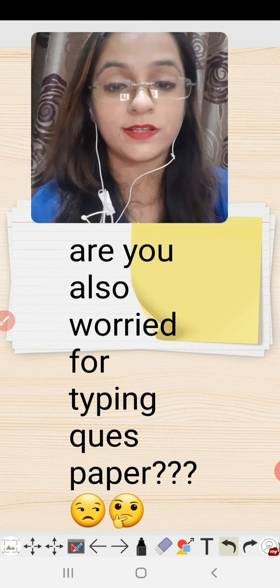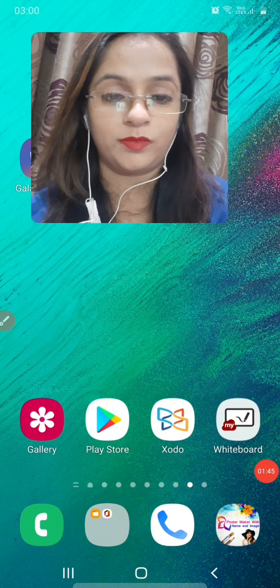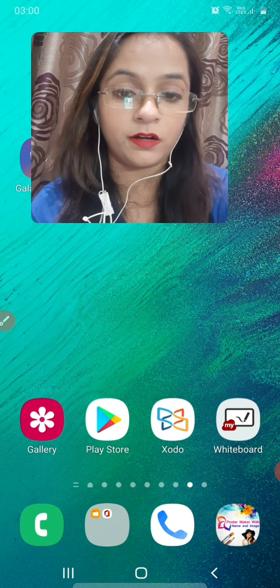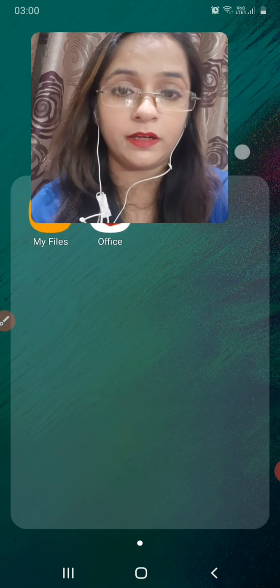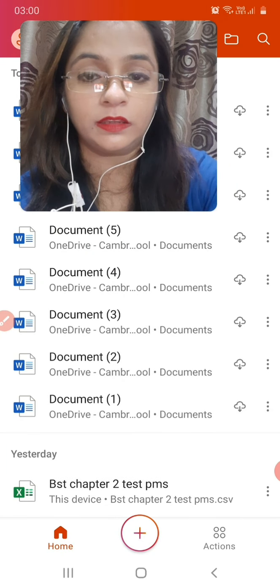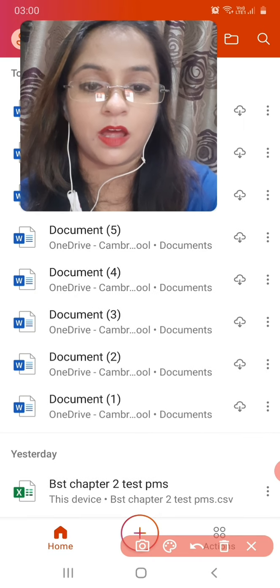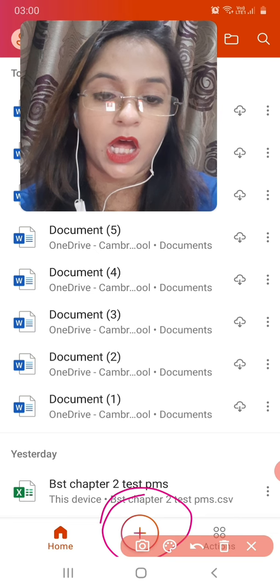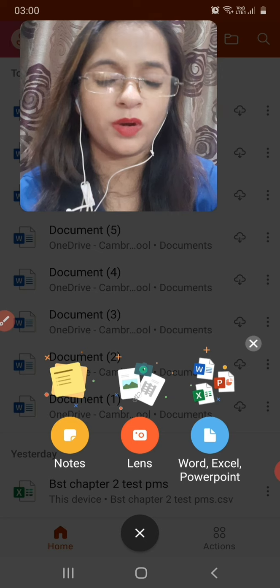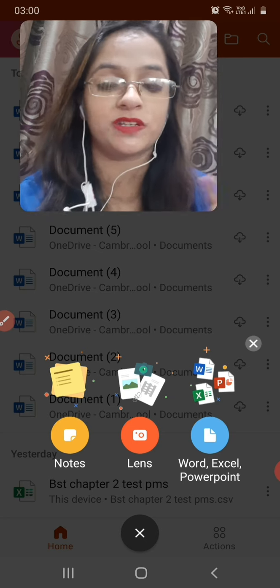So I am moving towards my tool. This is very easy. We will simply open Microsoft Office in our phone. As I am opening this, you can see there is a plus icon here. I will click on this icon, then I will get three options. Now it seems like something magical, no? So it seems, and it is really going to be some magic.